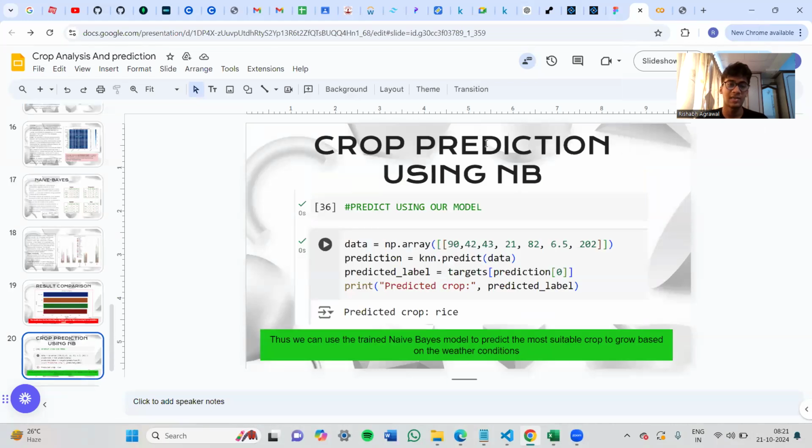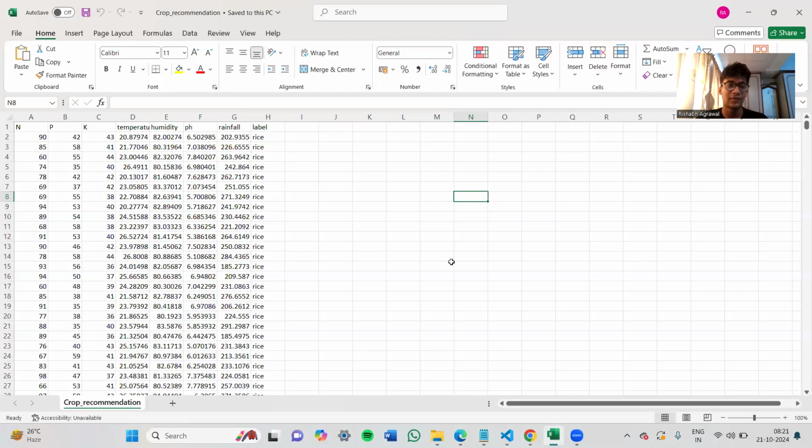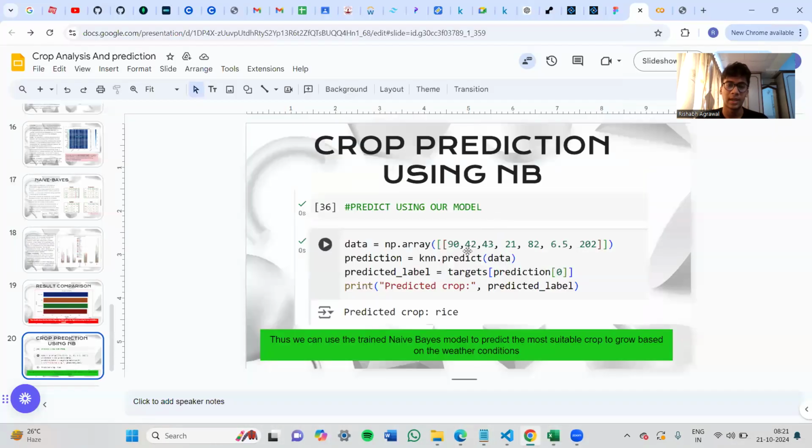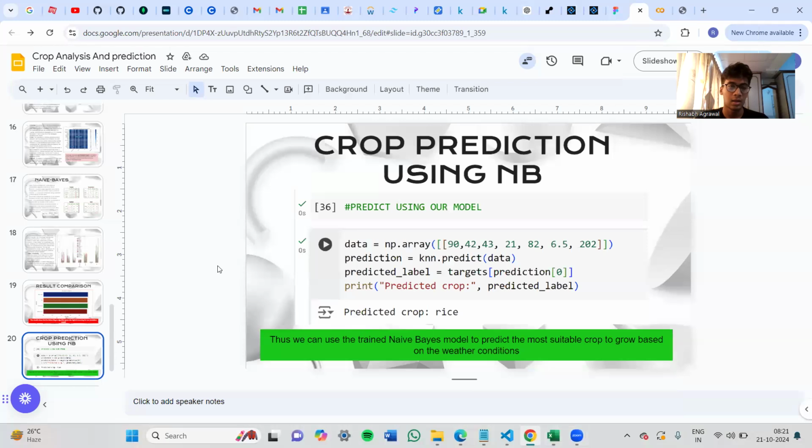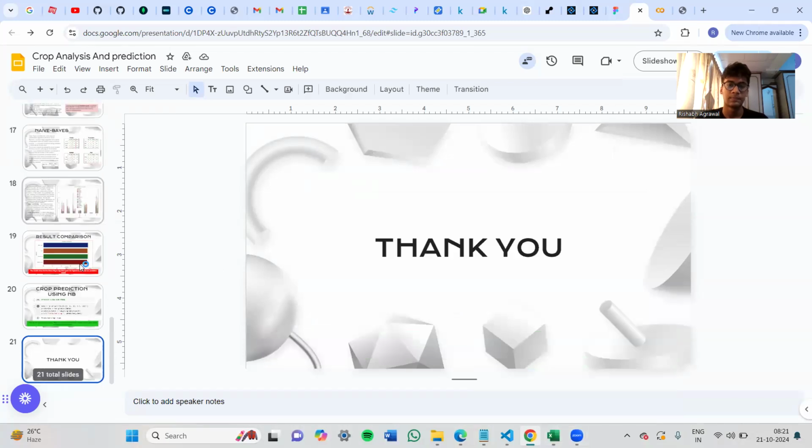Now as we see that we got the highest accuracy for naive Bayes, we can use that for crop prediction. I have taken a data value right from our dataset itself, the first value. I input it, I predict it using the naive Bayes model, and the predicted crop we get is rice, which is correct, as you can see, correctly identified. Thank you.